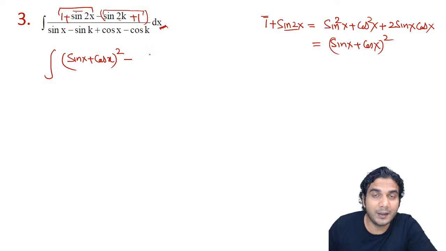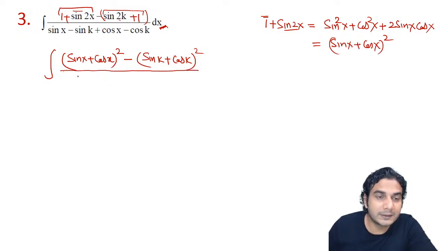So it will be sin k plus cos k the whole square. This whole is divided by sin x plus cos x minus sin k minus cos k, dx.